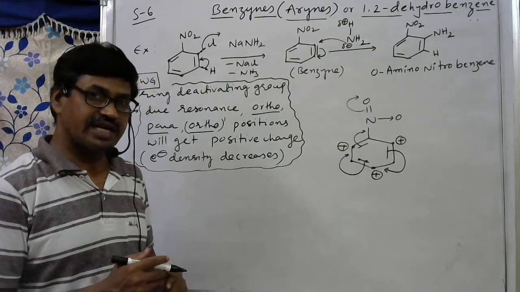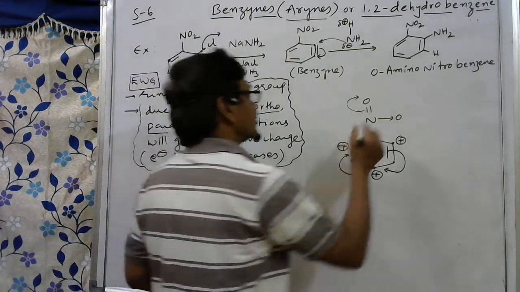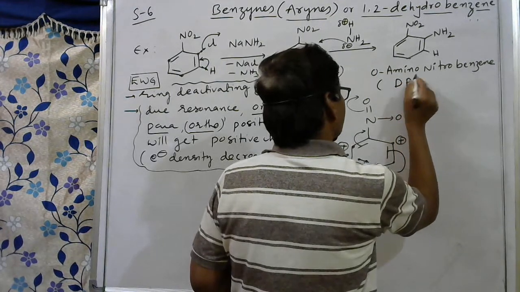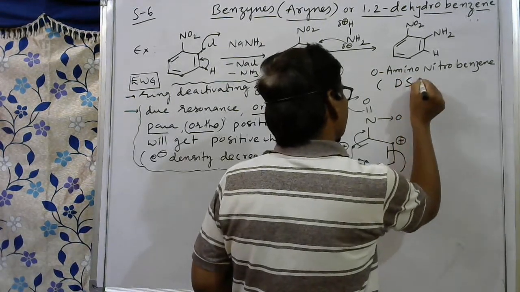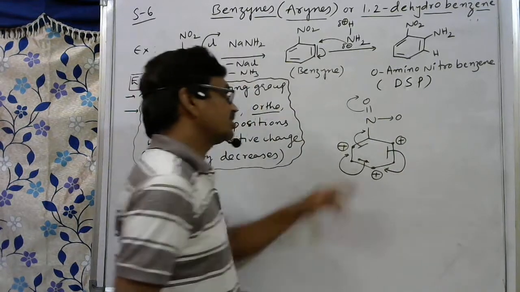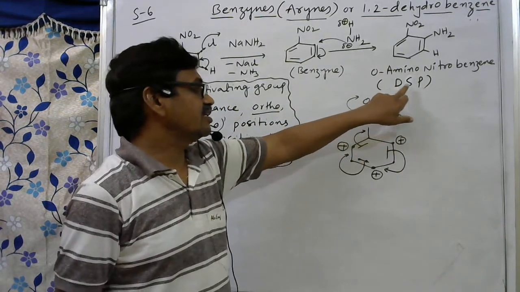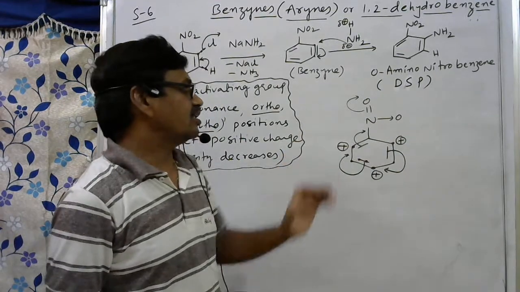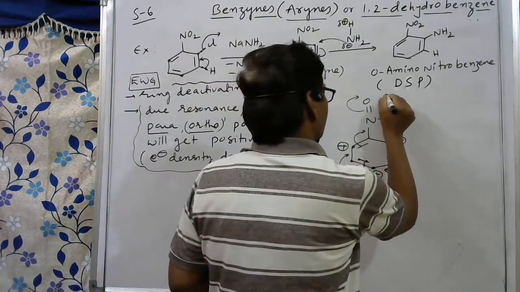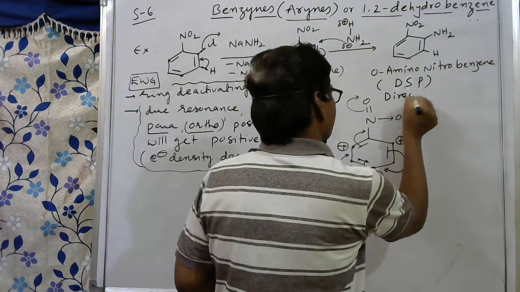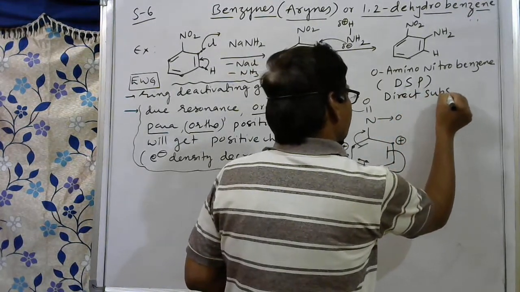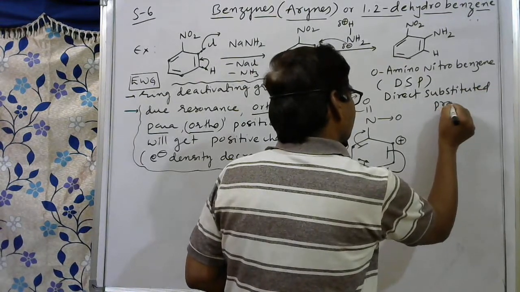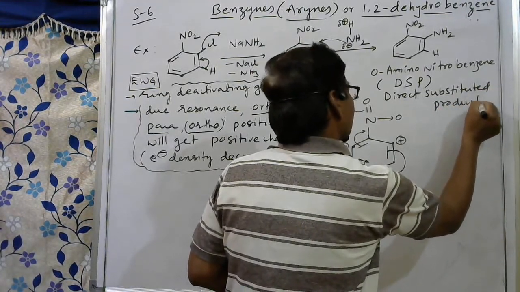So we can say this is a direct substituted product, DSP. What is DSP? Direct substituted product. This is the major product.